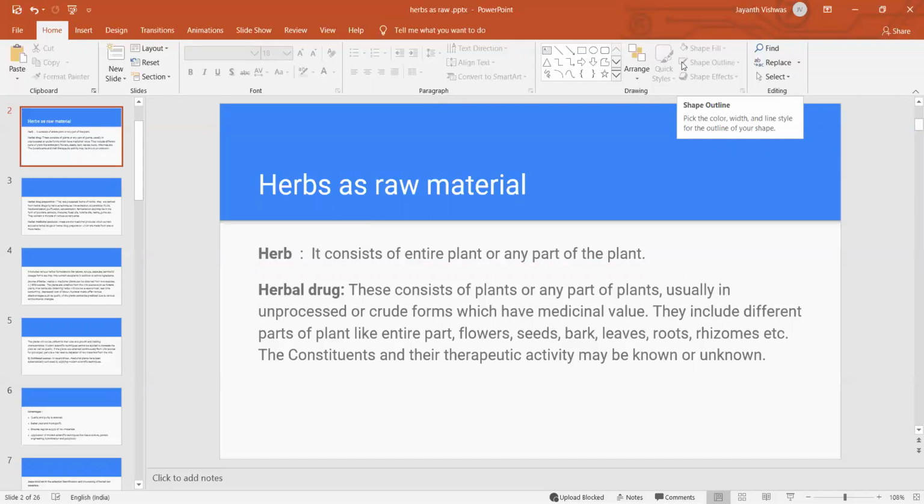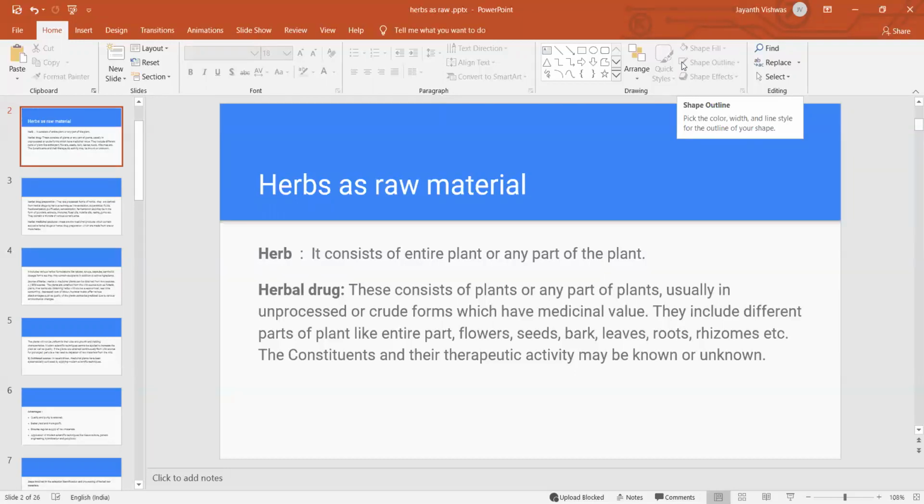Herbs consist of the entire plant or any part of the plant which may be obtained from the plant source. Maybe the entire plant or any part of the plant is called a herb. So what is meant by herbal drug? These drugs consist of plants or any other plants, usually in unprocessed or crude form, which have medicinal value. It's called herbal drug.